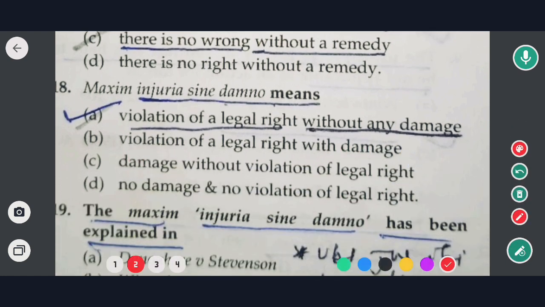Next question is: the maxim injuria sine damno means what? Injuria sine damno means injury without damages.